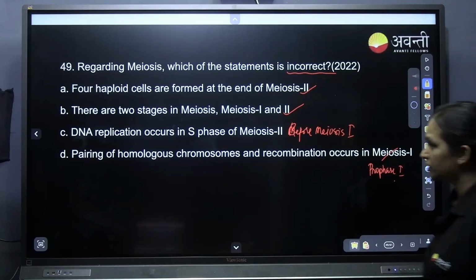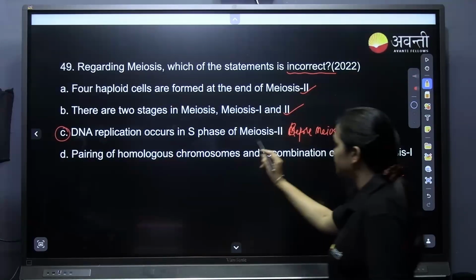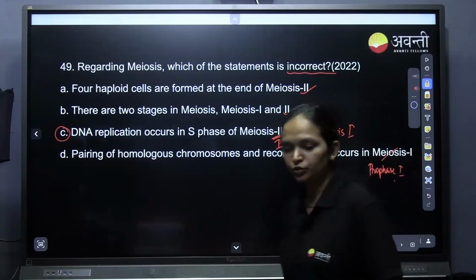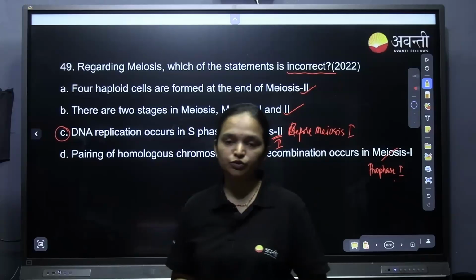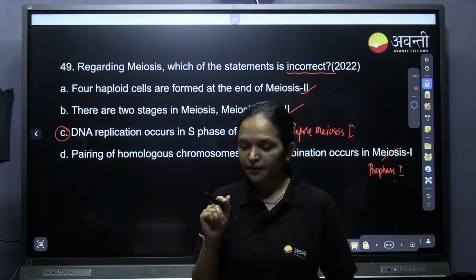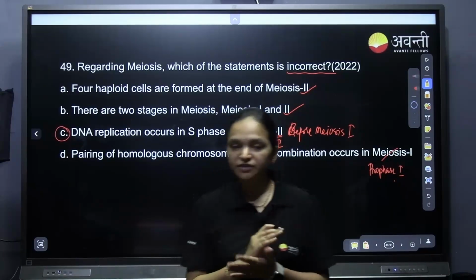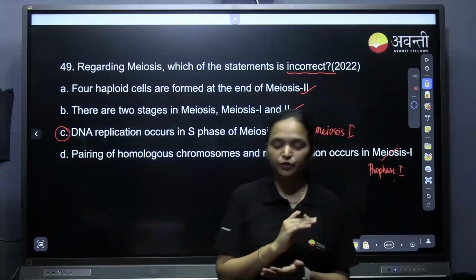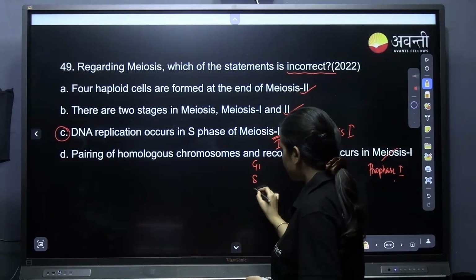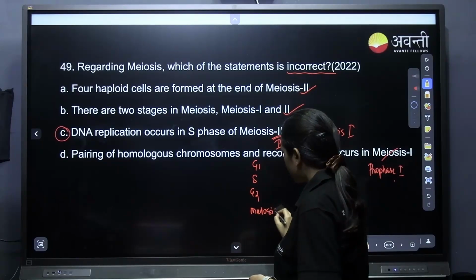So that makes C the incorrect statement, because DNA replication occurs in the S phase before meiosis 1, and before meiosis 2 there is no S phase, no G1 or G2. There is a short-lived interphase, very short-lived, where DNA decondensation also does not take place properly. So the sequence is G1, S, G2, immediately meiosis 1.